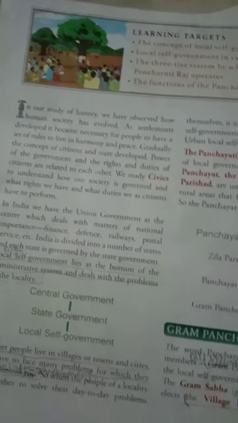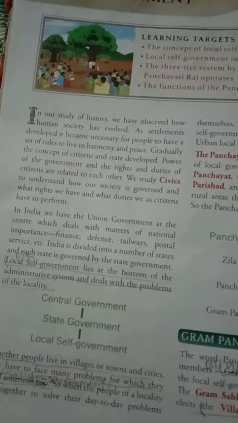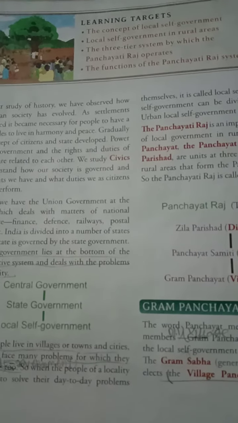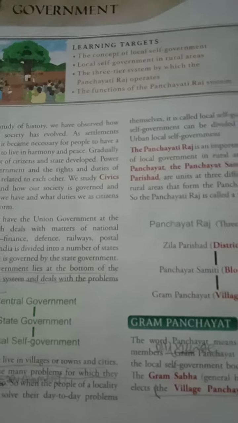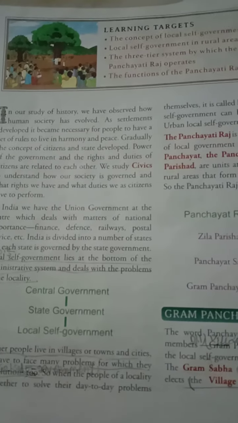In India, we have the union government at the center, which deals with matters of national importance: finance, defense, railway, postal service, etc. India is divided into a number of states, and each state is governed by a state government. Local self-government lies at the bottom of the administrative system and deals with the problems of the locality.